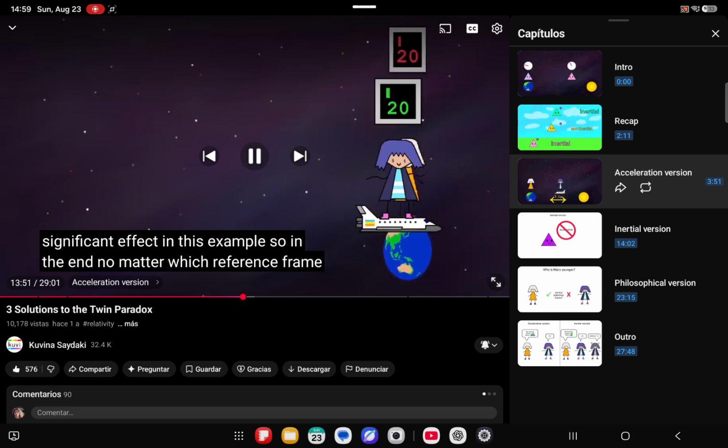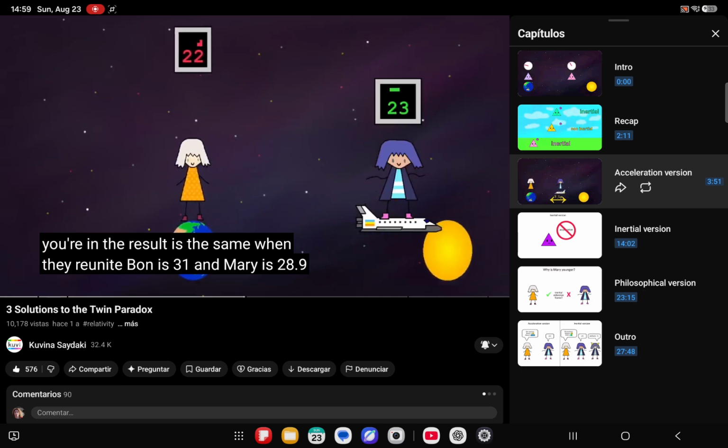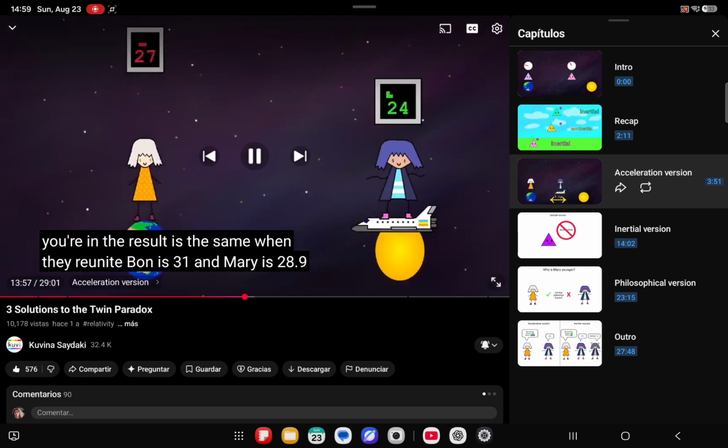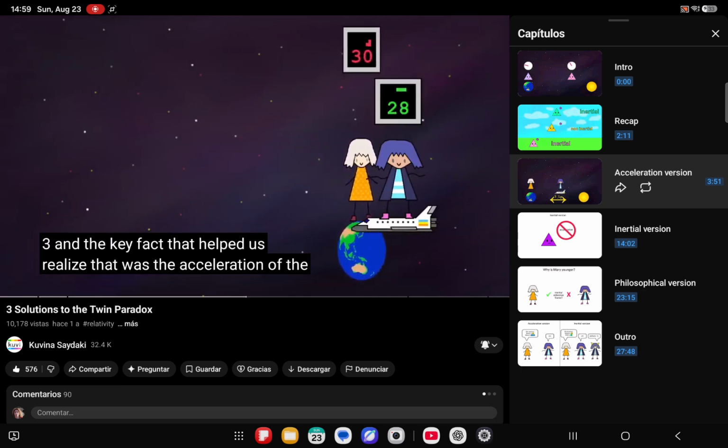In the end, no matter which reference frame you're in, the result is the same. When they reunite, Photon is 31 and Mary is 28.93. And the key factor that helped us realize that was the acceleration of the turnaround.